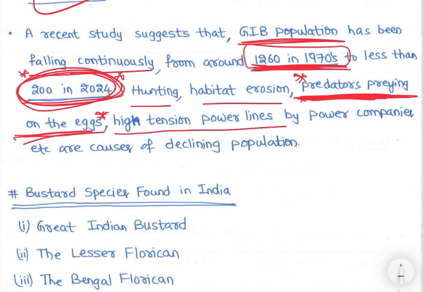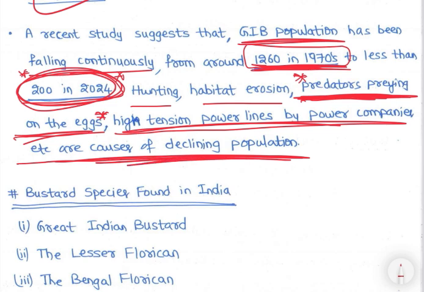Then high tension power lines by power companies etc. are causing the declining population. Again ये important reason है भाई, power lines वगैरह रख रहा है, ये इतना अच्छे से fly नहीं कर सकते, so power lines से टकरा के मर जा रहा है, right? Hunting, habitat loss, predator preying and high tension power lines, right? Declining population के लिए, right?